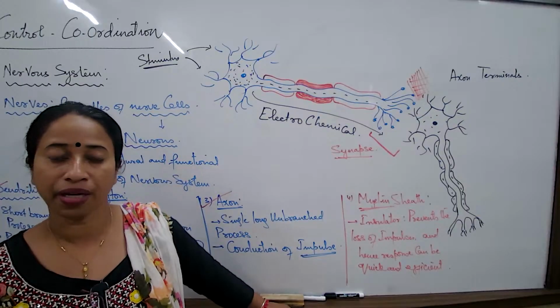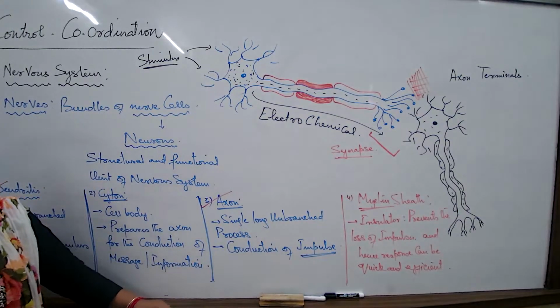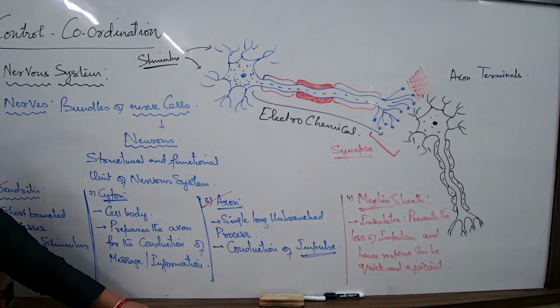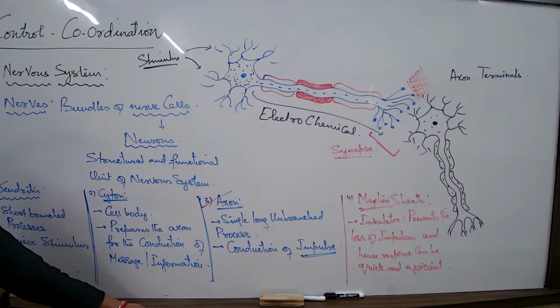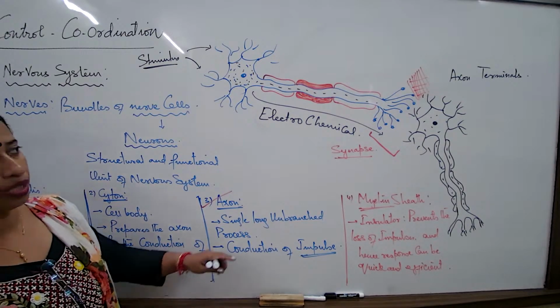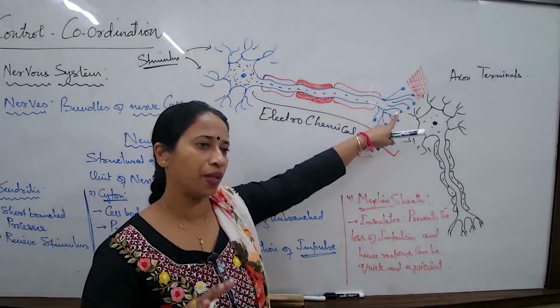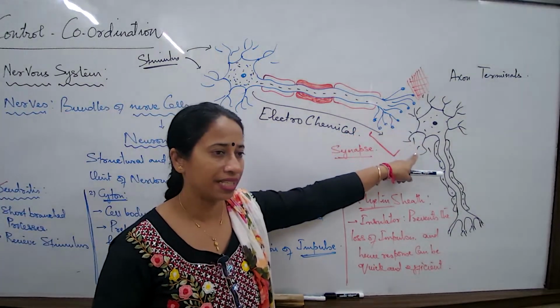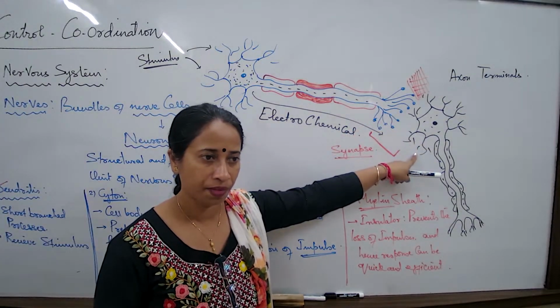Or again, there are hundreds of neurons running from the ear to the brain and brain to the spinal cord and spinal cord to the leg. If you think that way, the axon terminals have two sites where they would end up, either the dendrites of the next neuron or